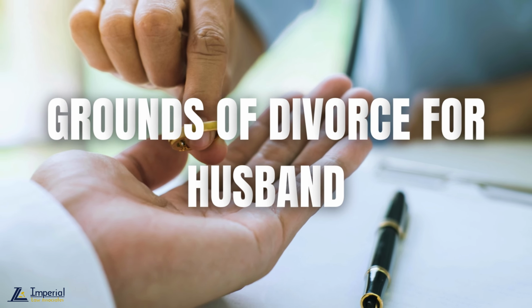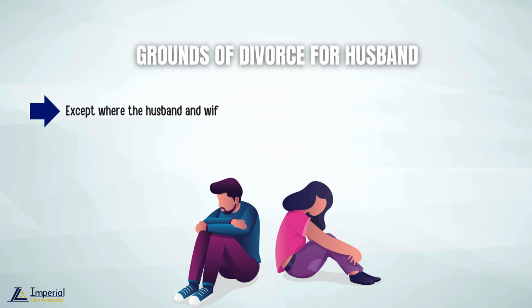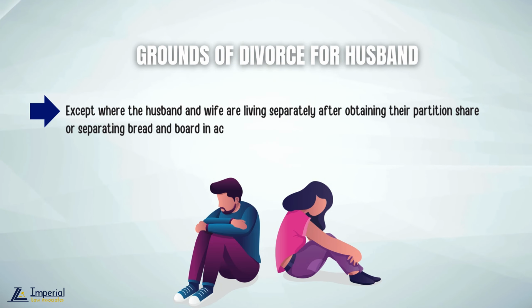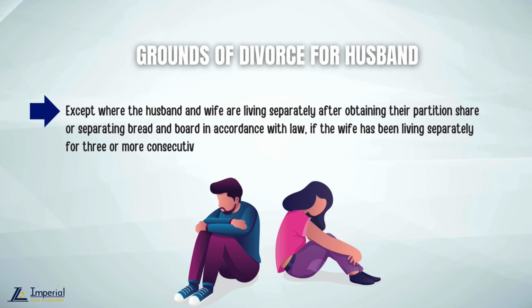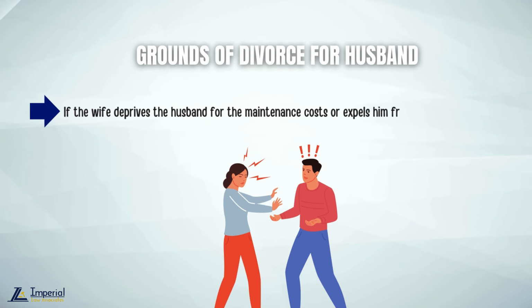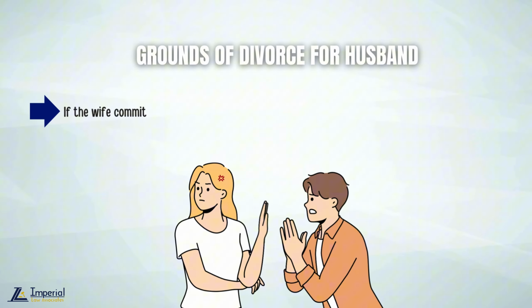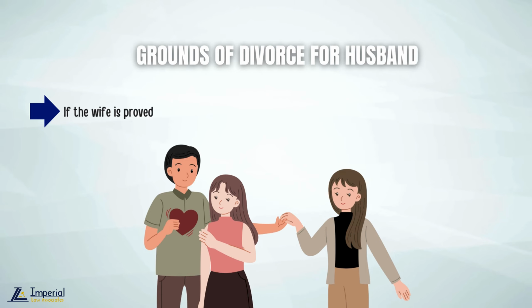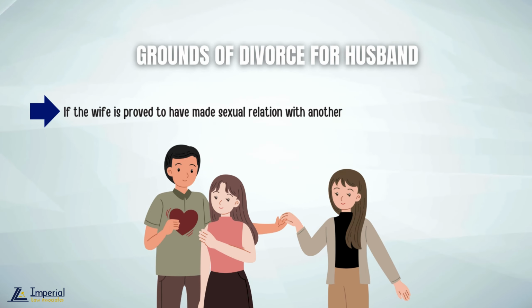Grounds of divorce for husband. A. Except where the husband and wife are living separately after obtaining their partition share or separating bread and board in accordance with law, if the wife has been living separately for 3 or more consecutive years without the consent of the husband. B. If the wife deprives the husband of the maintenance cost or expels him from the house. C. If the wife commits an act or conspiracy likely to cause grievous hurt or other severe physical or mental pain to the husband. Or D. If the wife is proved to have had a sexual relation with another person.